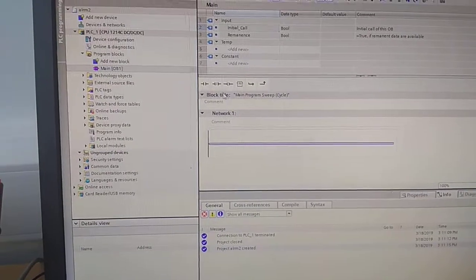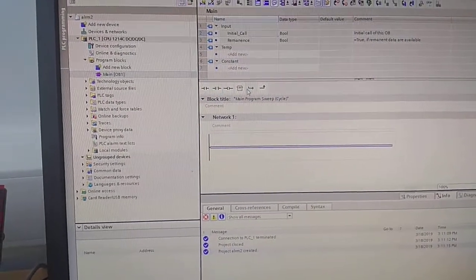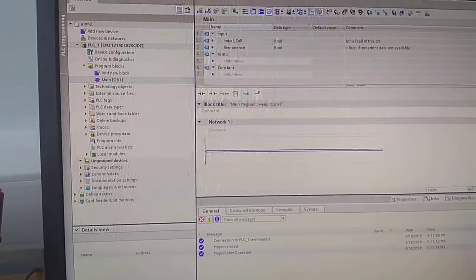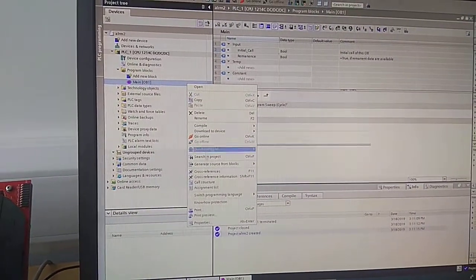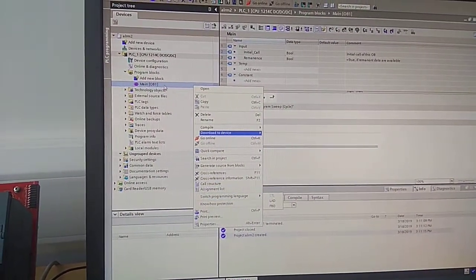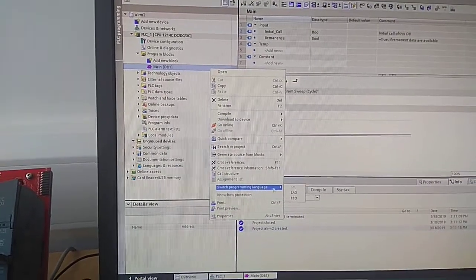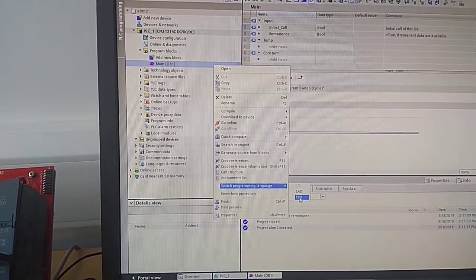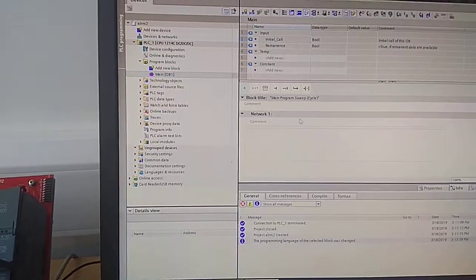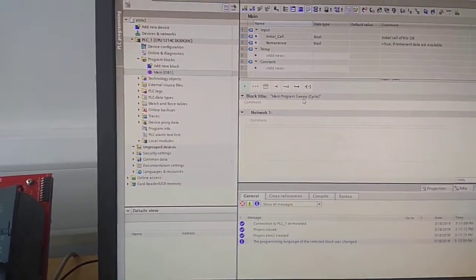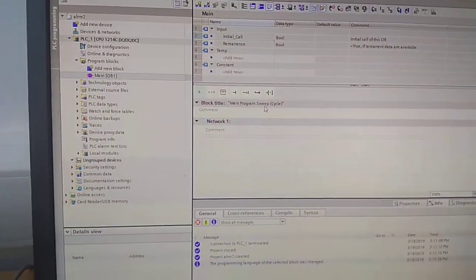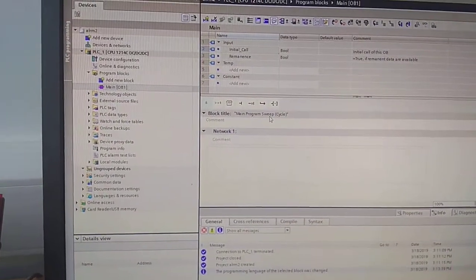Now before we get into anything, this is ladder programming language, so we need to change this into function block. So right click on the main and click on switch programming language and switch it to FBD. Now we're using function block programming language, or graphical programming language in a sense.